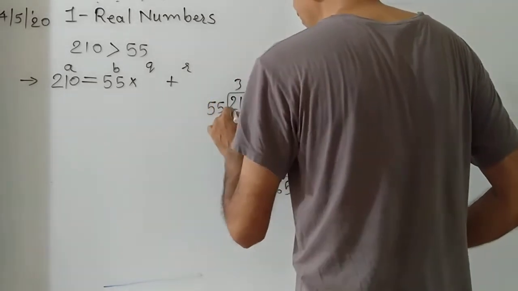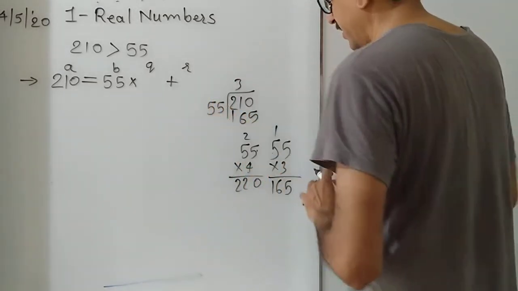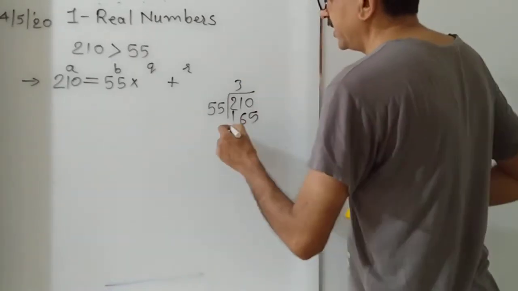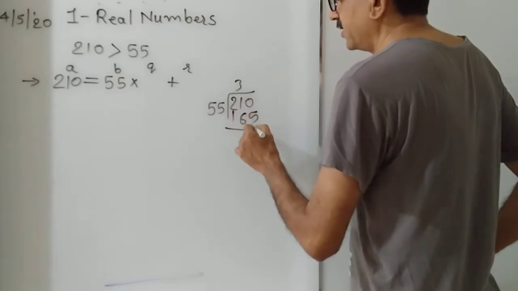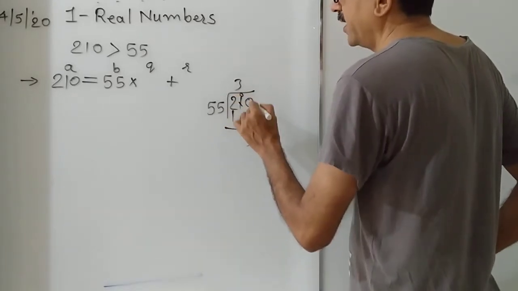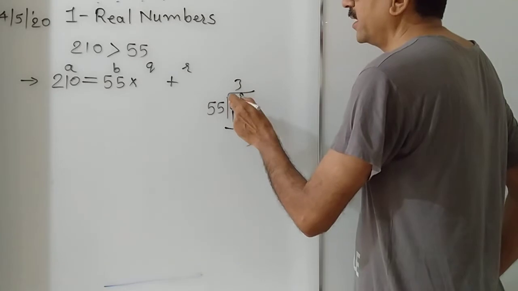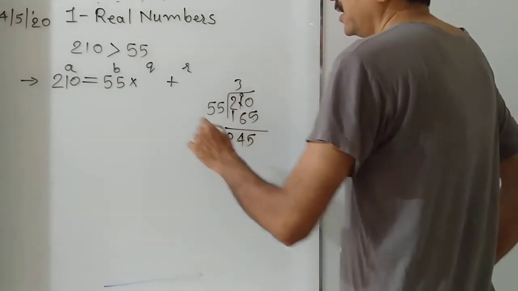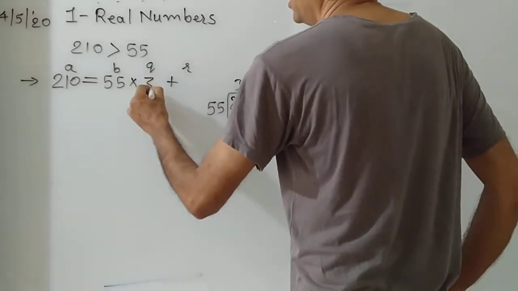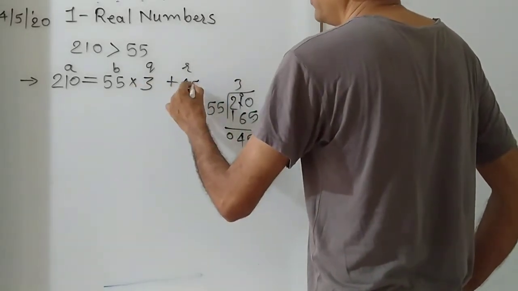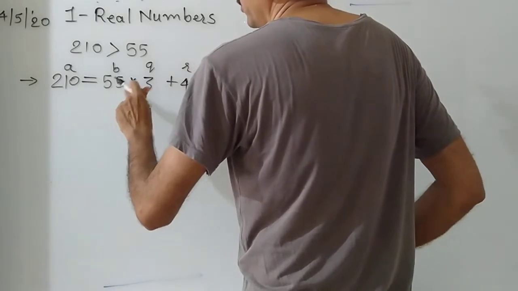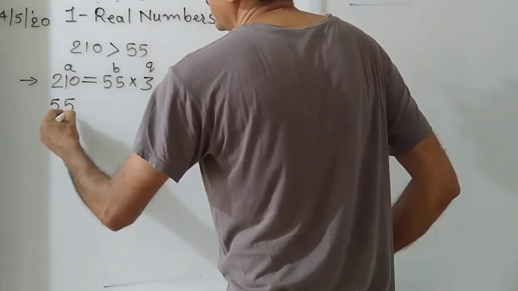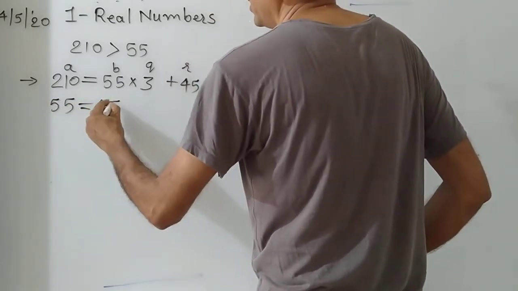So 3 times 55 is 165. Now what is left as the remainder? 210 minus 165 is 45. So what is the quotient? 3. What is the remainder? 45.